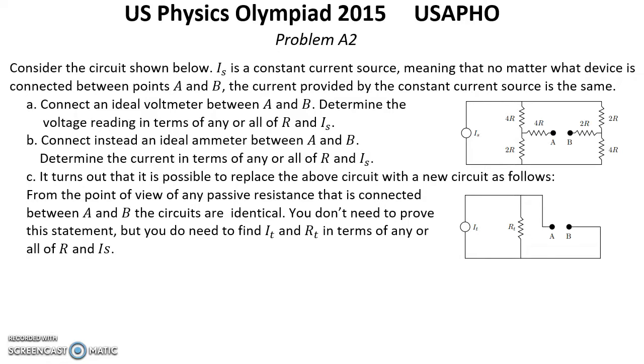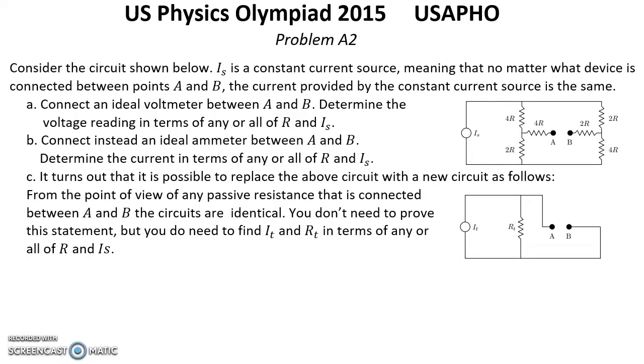Question A. Connect an ideal voltmeter between A and B. Determine the voltage reading in terms of any or all of R and I_S. Question B. Connect instead an ideal ammeter between A and B. Determine the current in terms of any or all of R and I_S.